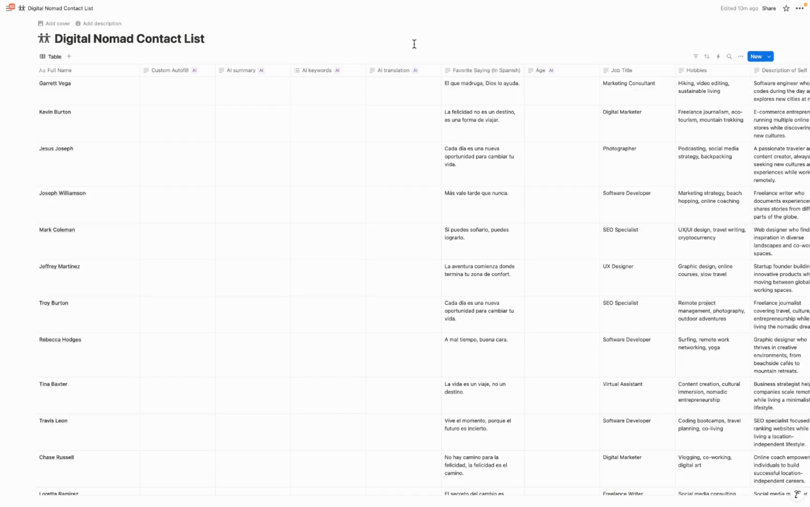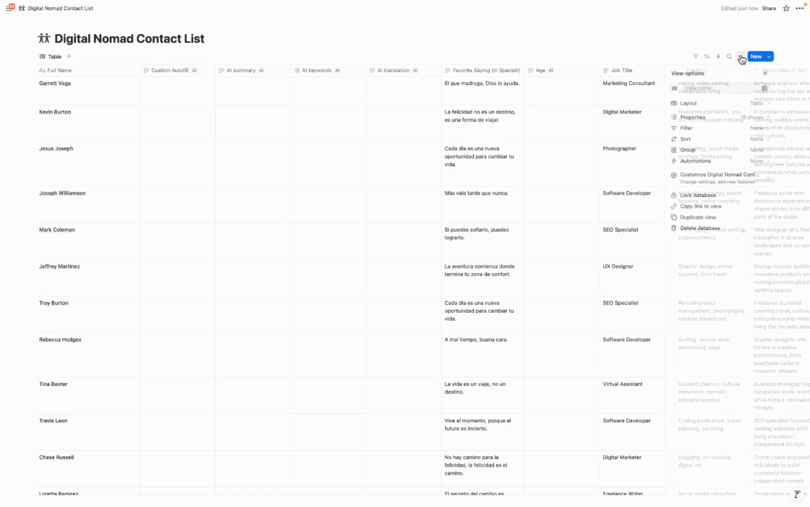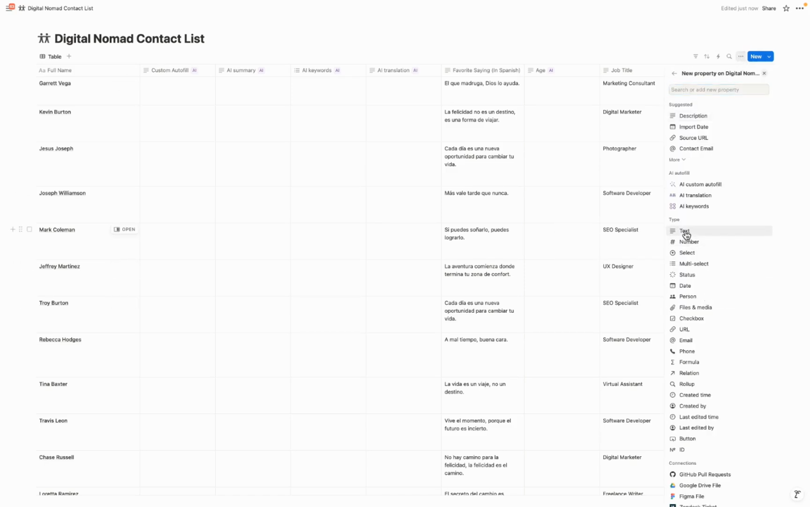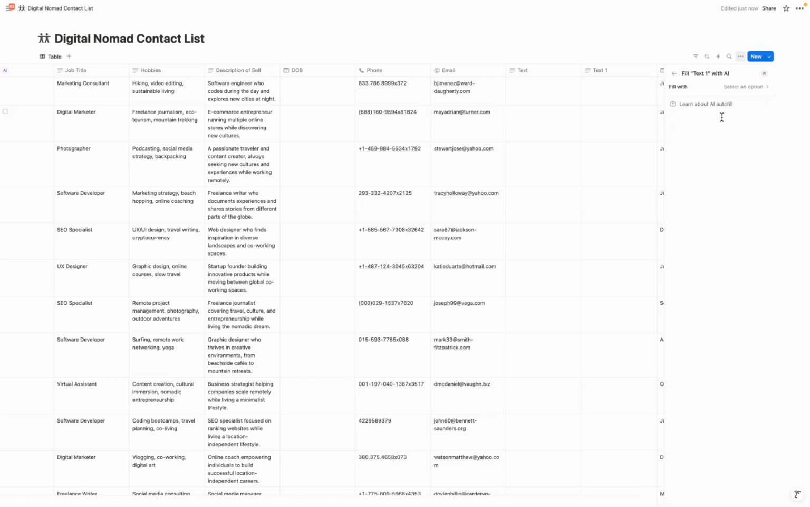Okay, now that the data is uploaded, it's time to look at the different types of AI properties that you can take advantage of. To create a Notion AI property, you come to the three circles, select properties, then select new property. If you select text, and then you select AI autofill, and then select an option, you can see the 4 different AI options you have in Notion.